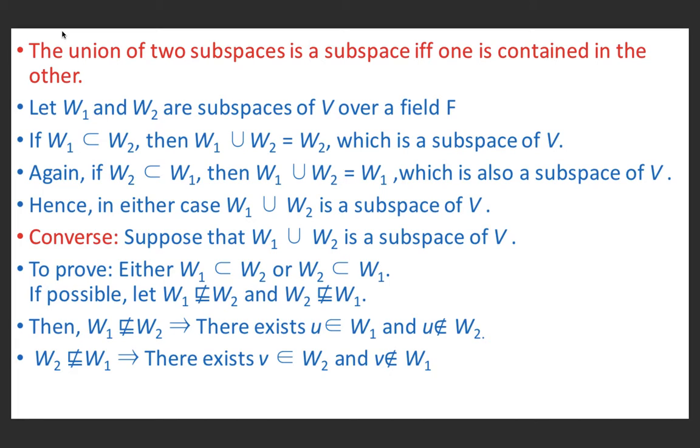Let W1 and W2 be subspaces of V over a field F. If W1 is contained in W2, then W1 union W2 is equal to W2, but W2 is a subspace of V.